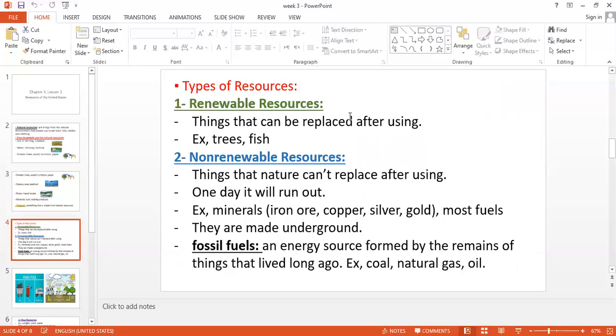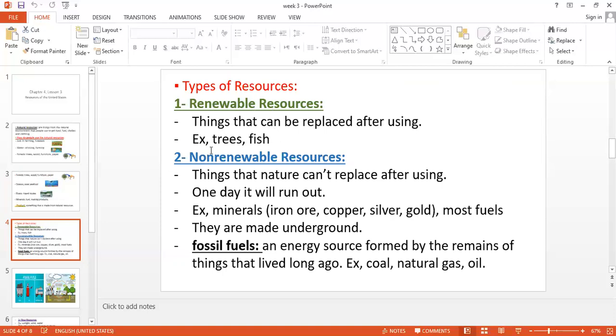Next, the types of resources. Here we have many types of resources. Let's start with the first one, renewable resources. When I say the word renewable, renew, it means resources that can be replaced after using. It means that when it's finished, other resources will take its place.